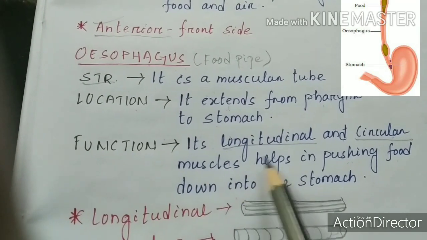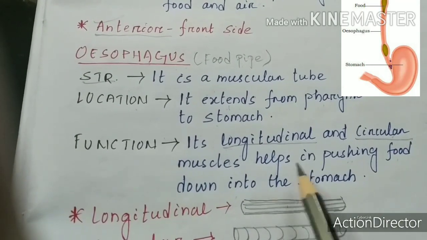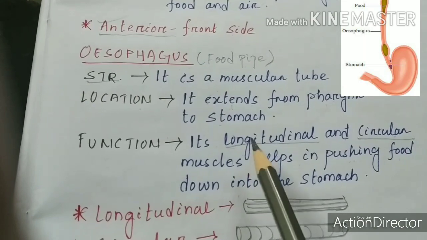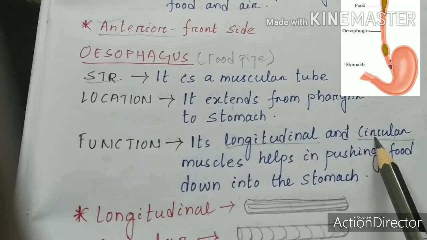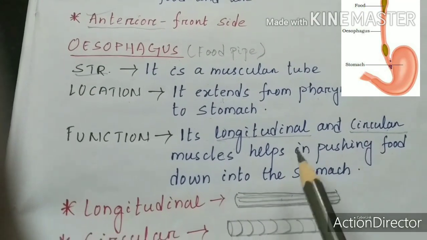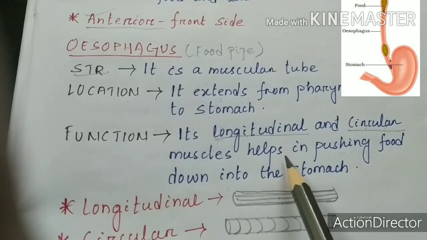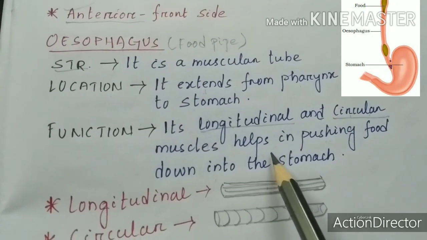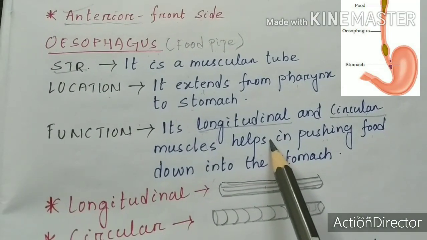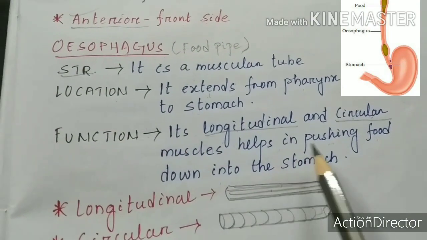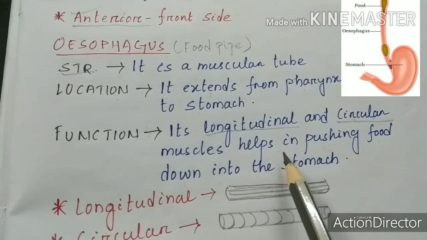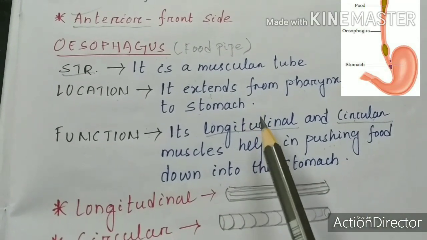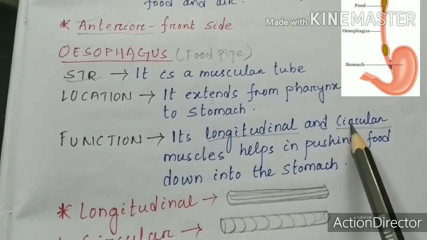So the movement of food in the food pipe will be easier by the longitudinal and circular muscles. And do you know what the movement of food is known as? The movement of food is known as peristalsis. We will discuss it later on. Here I am not discussing that one. So the movement of food will be smoother with the help of longitudinal and circular muscles.